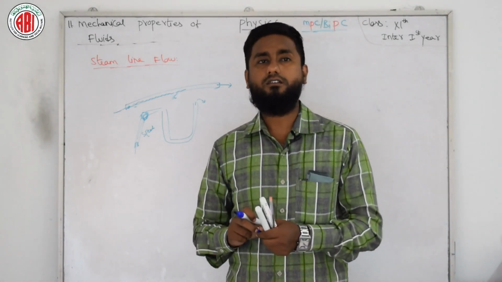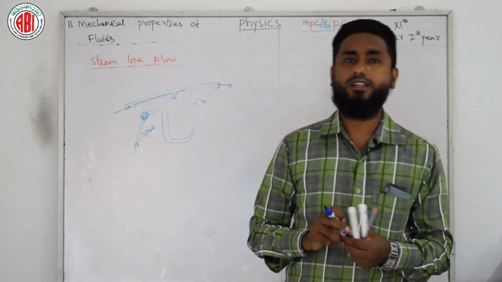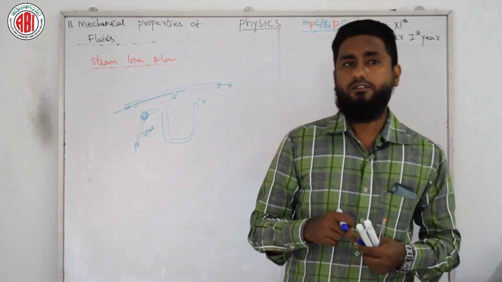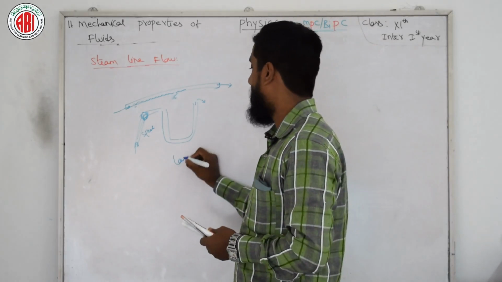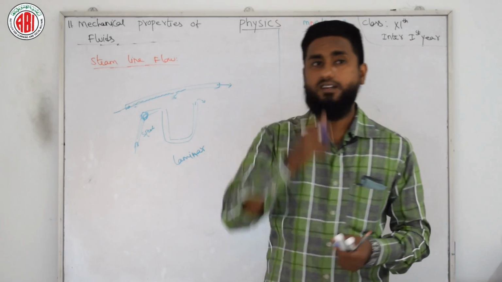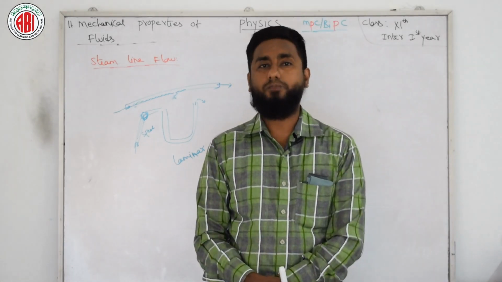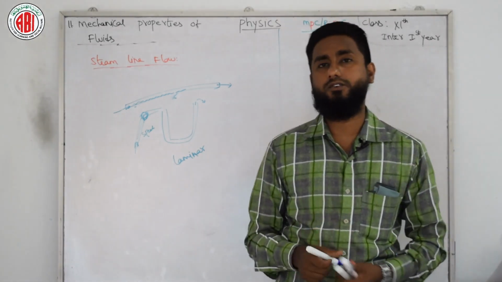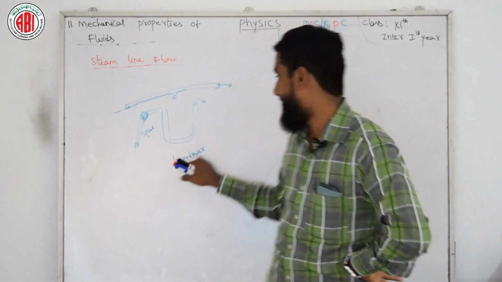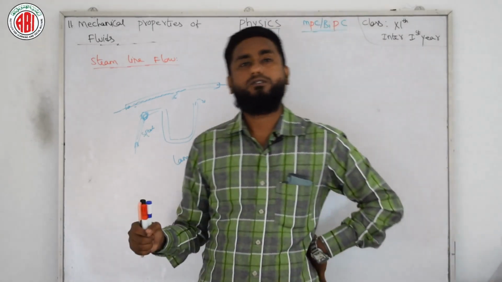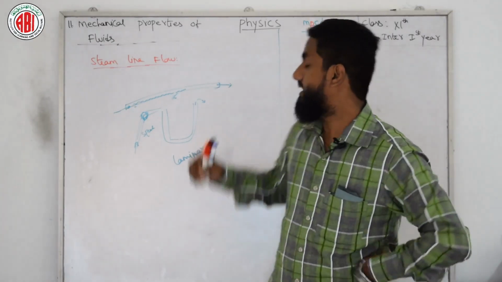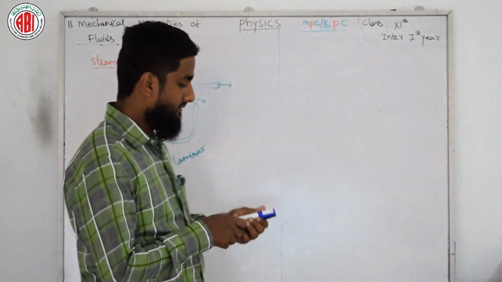In a laminar flow, the velocity at different points in the fluid has different magnitude, but the directions of velocity are parallel. We have one type of flow with us, like laminar. In this type of flow the velocity at different points in the fluid has different magnitude, but the direction of the velocity is parallel. If you want, you can search for more study material related to laminar flow. So this is related to streamline flow.